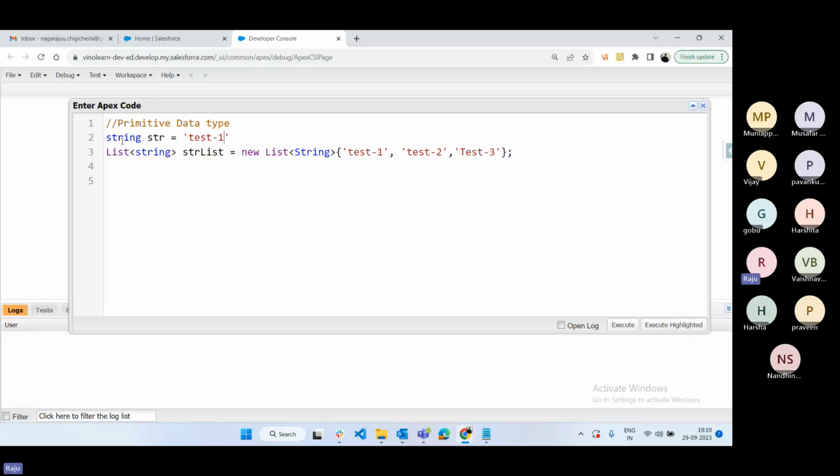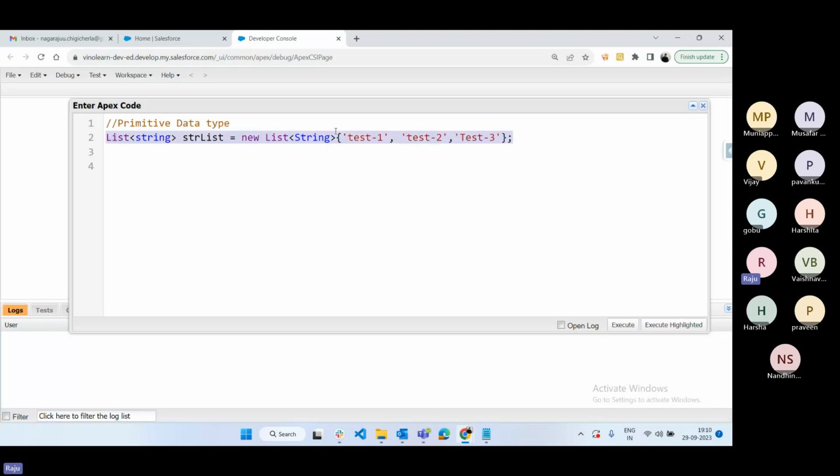But in this string, how many values we can store? In this string we can store only one value. So whenever you define like this, it will store only one value. If we want to store more than one value, then we have to define a list. Okay, list is nothing but one of the collection. By using list, we can store more than one value, more than one record, into here.